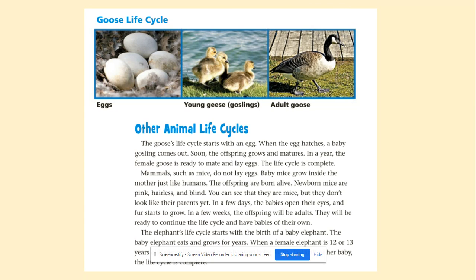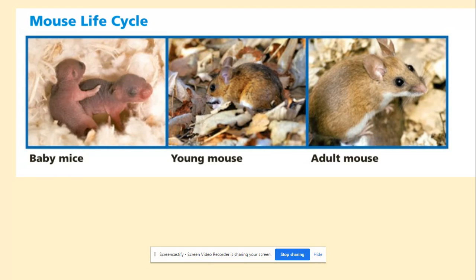The elephant's life cycle starts with the birth of a baby elephant. The baby elephant eats and grows for years. When a female elephant is 12 or 13 years old, she will be ready to start having her own baby. When the female elephant has her baby, the life cycle is complete.